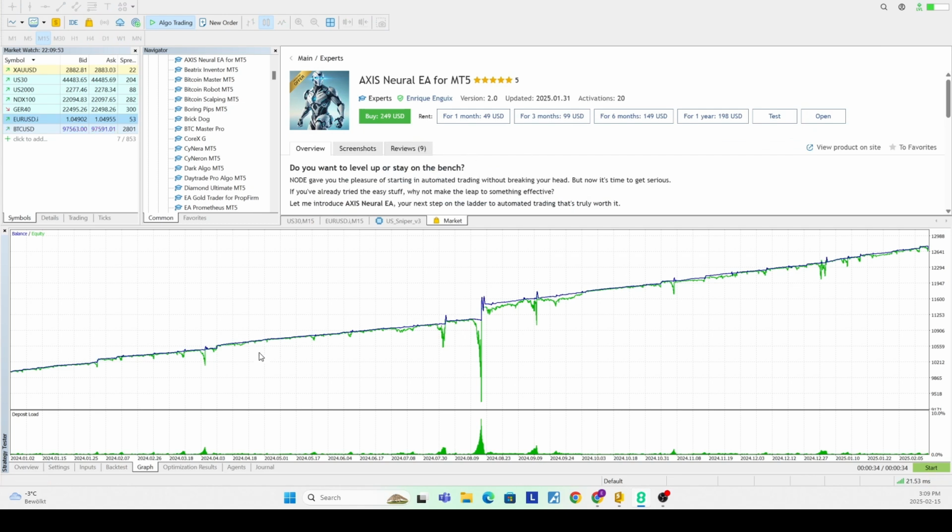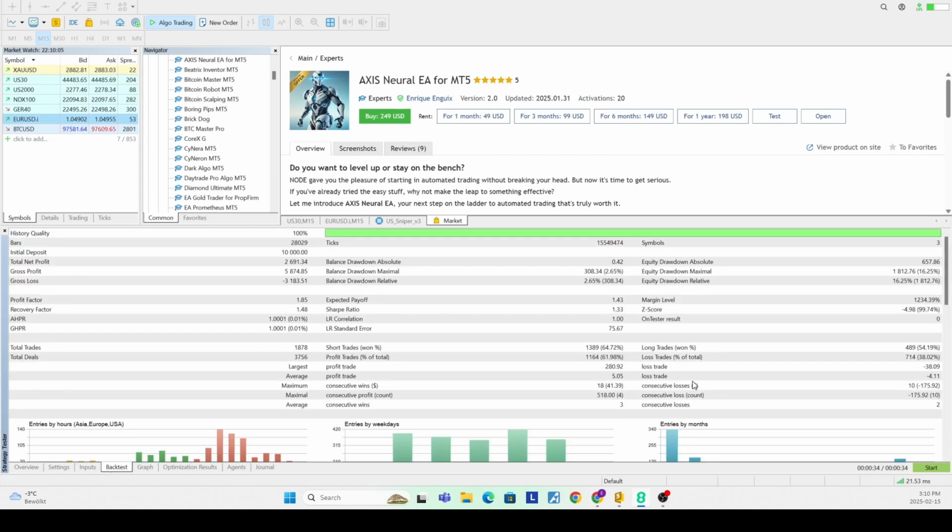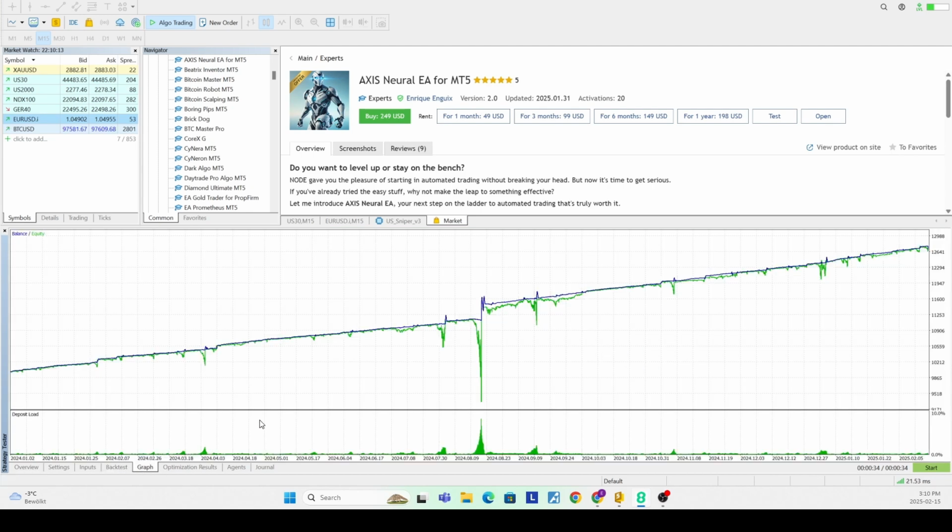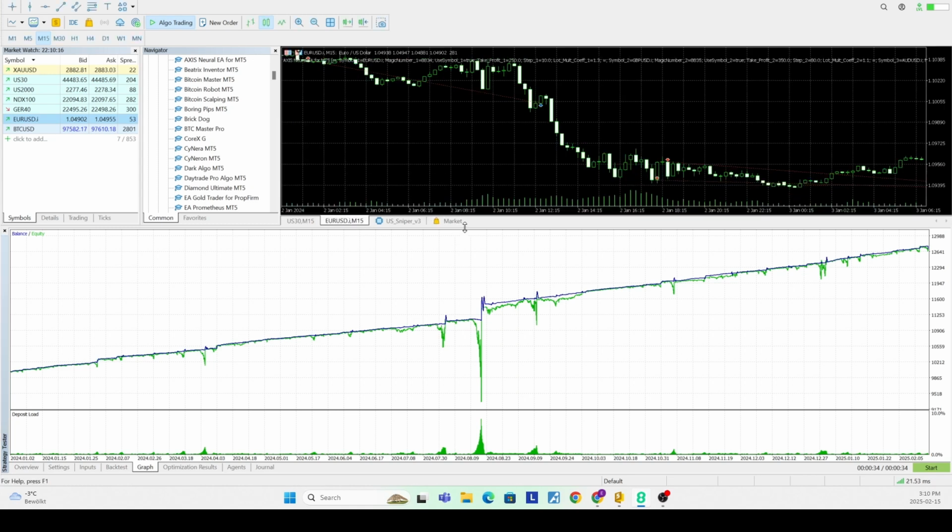I've taken the liberty of actually running this on the Euro USD, as well as I believe it should trade some other pairs simultaneously. And as we can see here, it's very much a classic grid Martingale system. Here it's turning $10,000 into around $12,000. And if we look at the back tests here, it's winning around 62% of the time with a slightly positive risk reward. So indicative of how we would typically see with this type of Forex style Martingale type system.